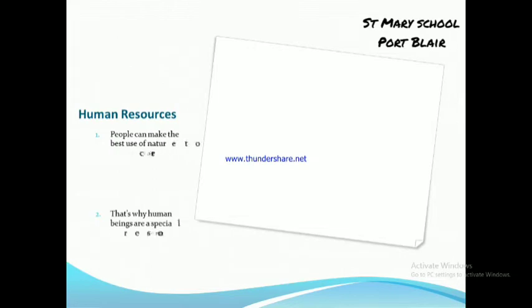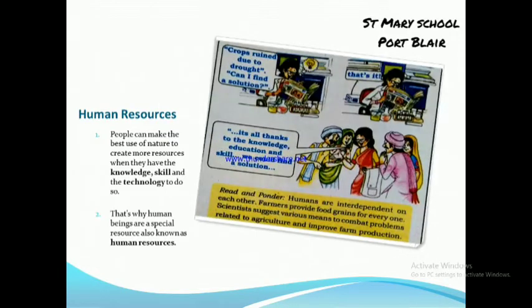Next, human resource. People can make the best use of nature to create more resources when they have the knowledge, skill and technology to do so. As you can see in this diagram, read the diagram thoroughly and you will understand. That's why human beings are special resources, also known as human resource. To become a human resource, we should obtain certain qualities. What are those qualities? Knowledge, skill and technology. If you possess these three things, then you can become a human resource. Clear now? Okay students, let's move to the next.